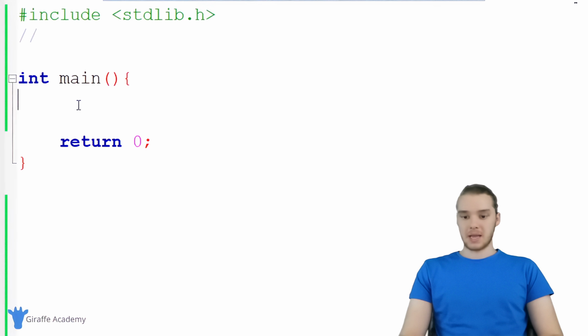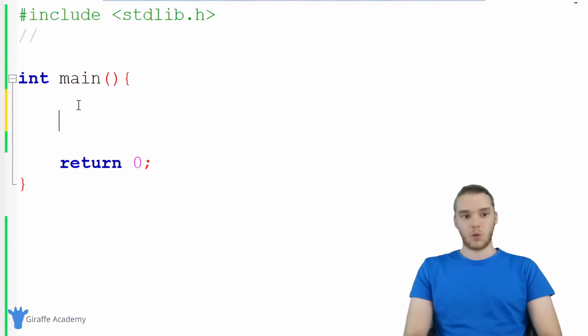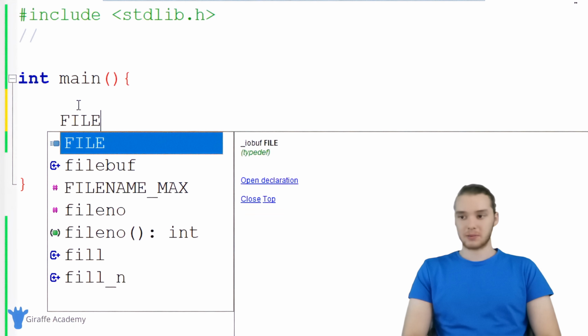Down here in my main function, we're actually going to create a file. So I'm going to create a file and I'm going to store some information inside of that file. And the way that we can do that is we can just type out FILE all in caps, just like that. And essentially what we're doing here is we're creating a pointer to a physical file on our machine.